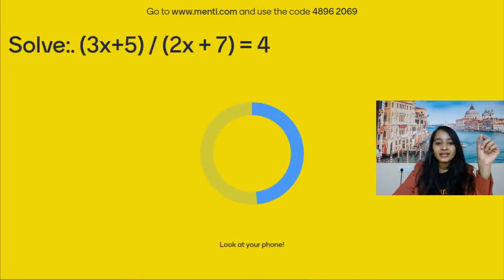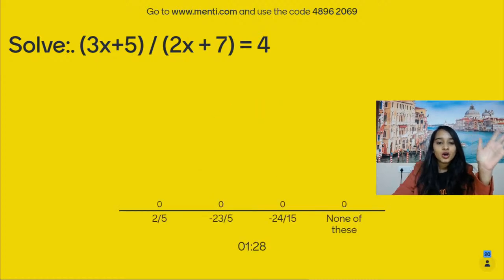3x plus 5 divided by 2x plus 7 is equal to 4. Solve this. 3x plus 5 divided by 2x plus 7 is equal to 4.